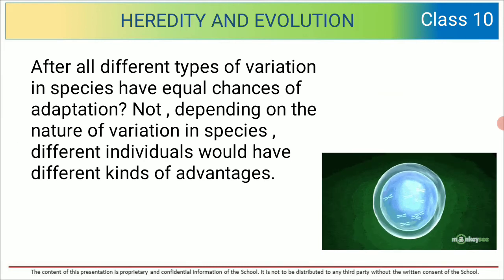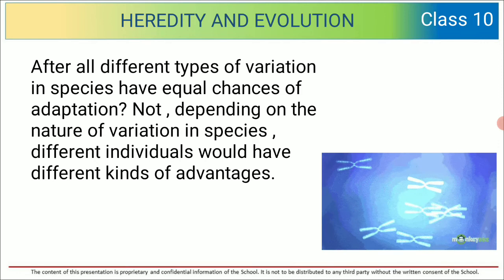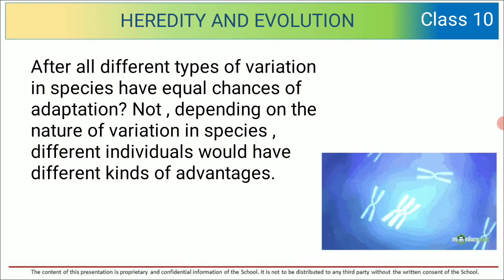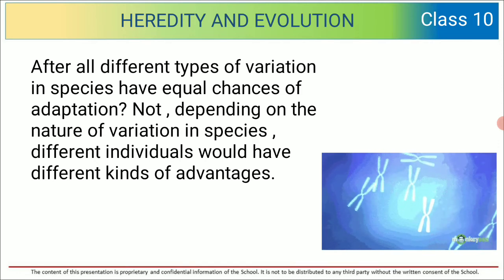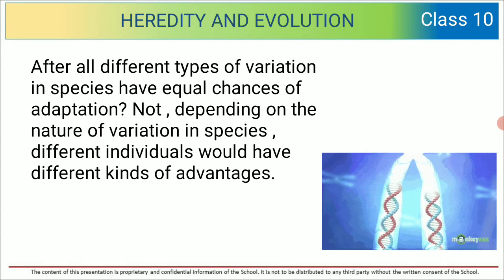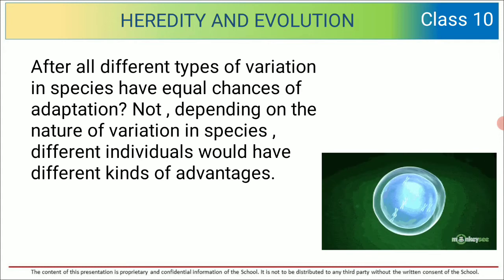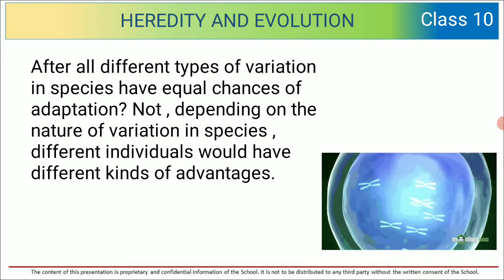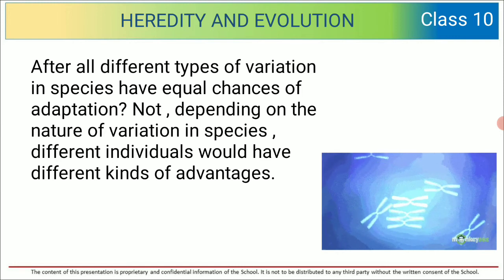After all, different types of variation in a species have equal chances of adaptation. Do you think it is correct? No. Depending on the nature of variation in the species, different individuals have different kinds of advantage.